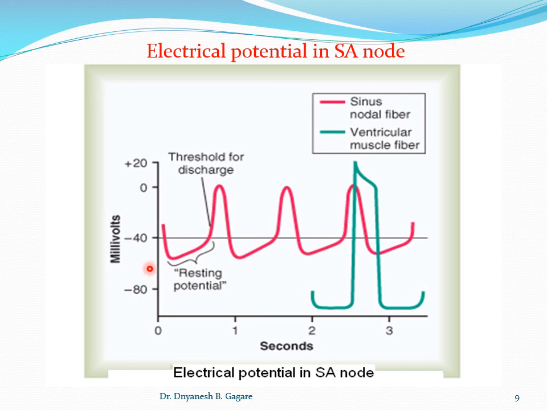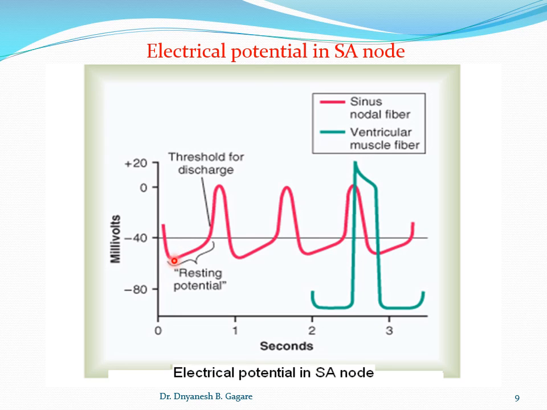Now see the mechanism. We'll start from this point. This is depolarization, this is repolarization, and from here to here is hyperpolarization. So depolarization, repolarization, hyperpolarization, then again depolarization, repolarization, hyperpolarization. Now we'll discuss, start from this point.